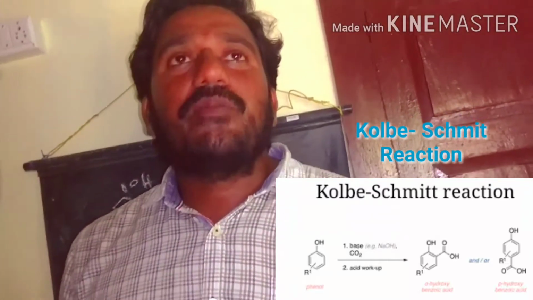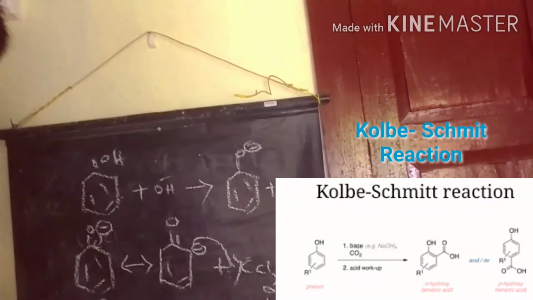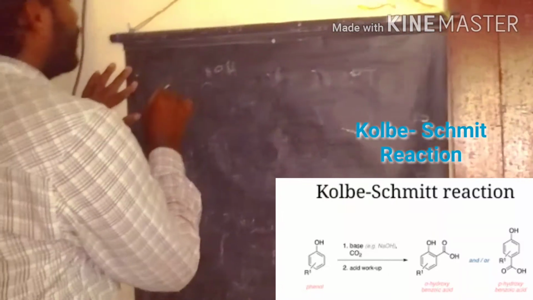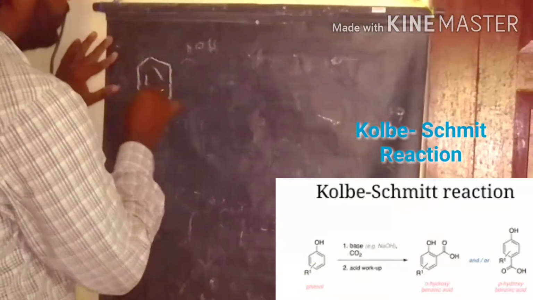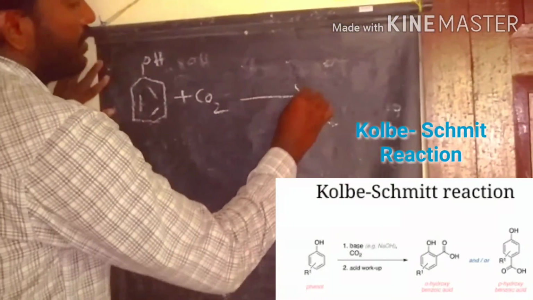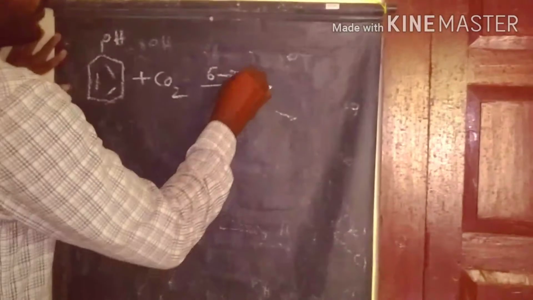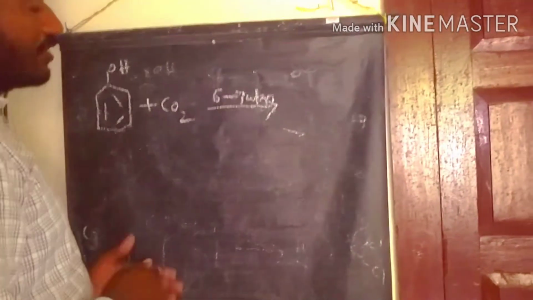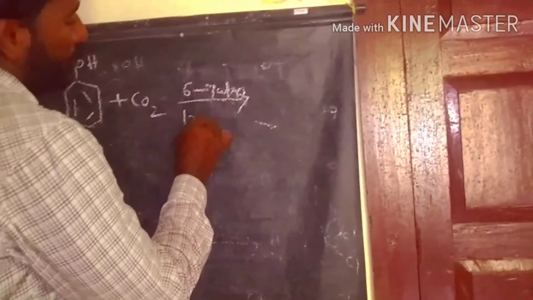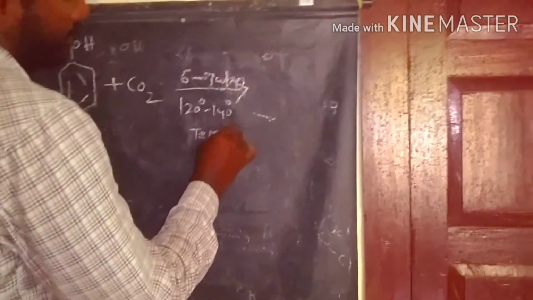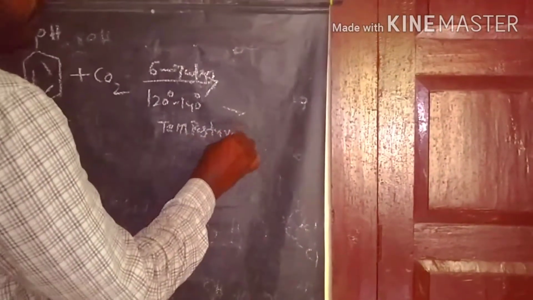Now we discuss the Kolbe-Schmidt reaction in depth. This is also one of the important reactions of phenols. In the Kolbe-Schmidt reaction, phenol reacts with carbon dioxide under 6 to 7 atmospheres pressure and 120 to 140 degrees temperature. So this reaction takes place under conditions of pressure and temperature.